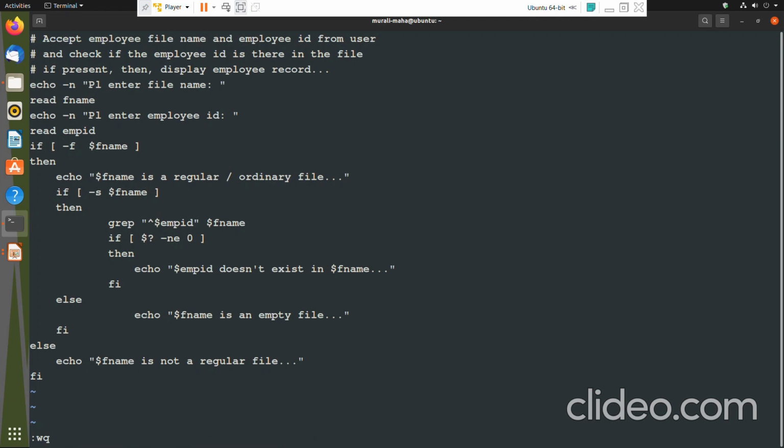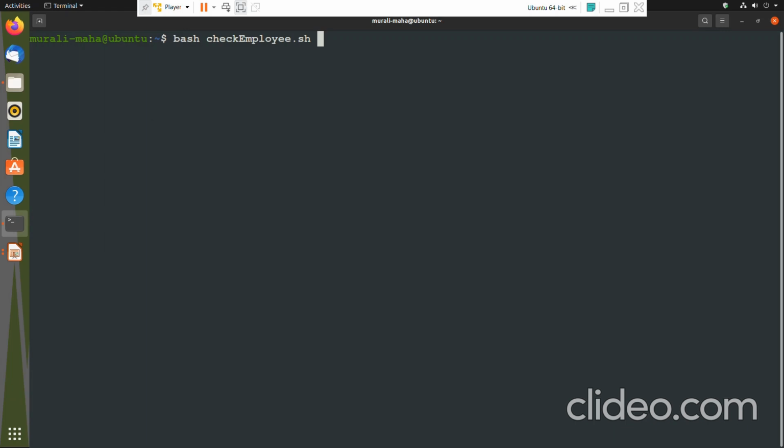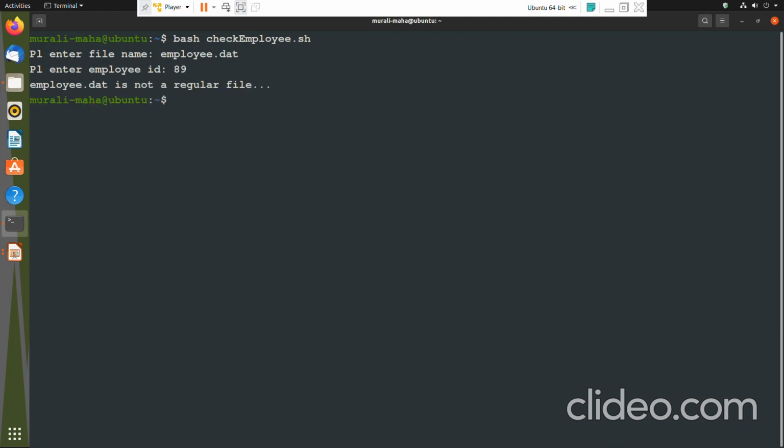Let us see whether it exactly gets that particular employee whose employee ID is 45. We'll just execute the script and check. Okay, bash check employee.sh. Please enter file name: employee.dat. Sorry, now it will tell the file doesn't exist. Employee.dat is not a regular file, correct? Because we are checking whether the file entered by the user is a regular file. So it is not employee.dat, it is employee.data.